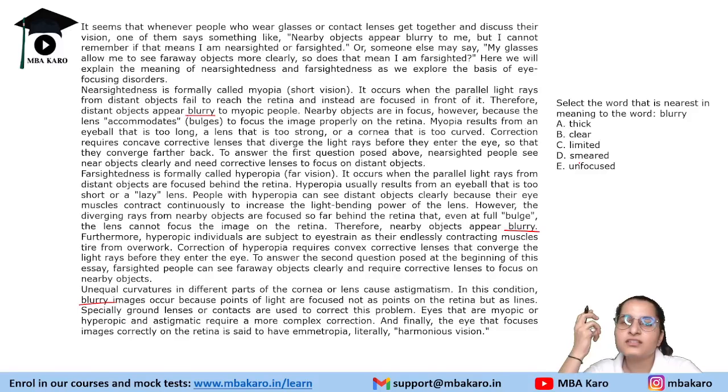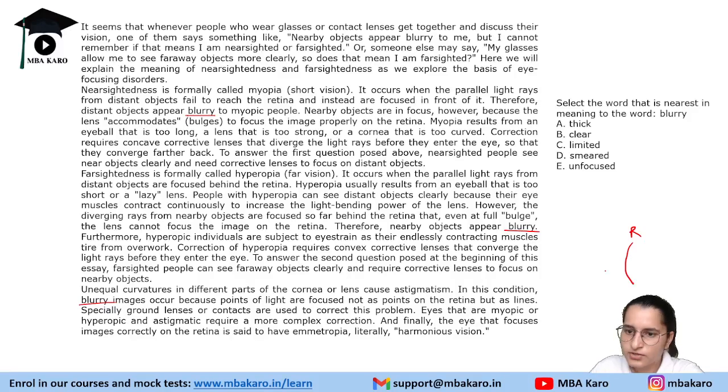Why are these images appearing blurry? Because this is your retina, so the image is formed either here or here. In near-sightedness, the image is forming in front of the retina. In far-sightedness, the image is forming behind the retina. For proper perfect vision, the image has to be formed on the retina. What does this mean?